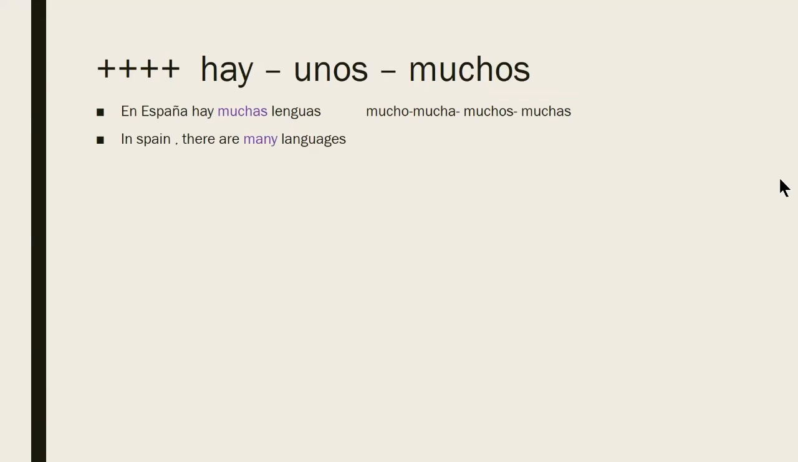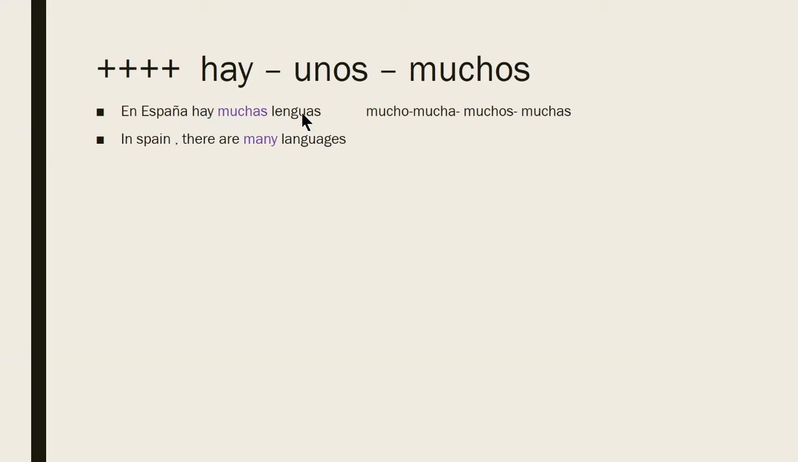Now, hay, unos, muchos. Let's see. En España hay muchas lenguas. In Spain, there are a lot of languages. Example, en España hay muchos huevos. In Spain, there are a lot of eggs.